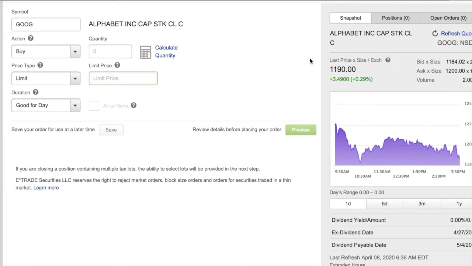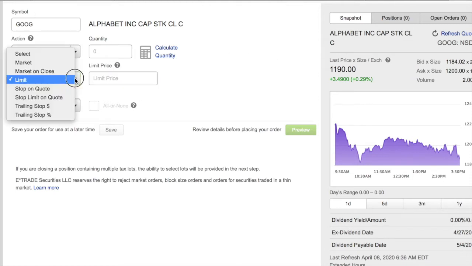Limit. Buy this particular stock for this price. I want Google. Right now, Google is $1,190. Get me in at $1,195, at this particular price. So you're telling me, get me in at this particular price, right?